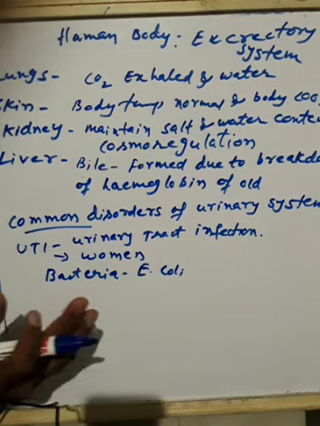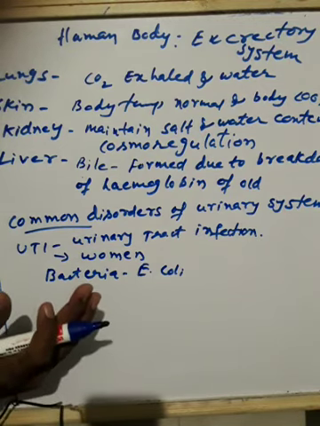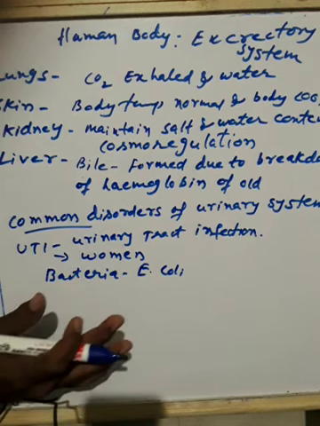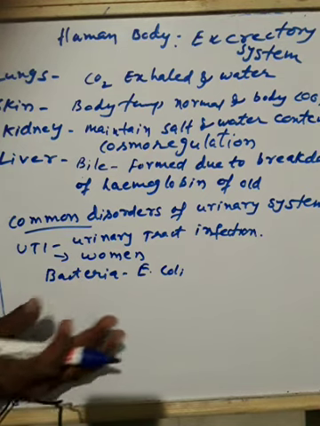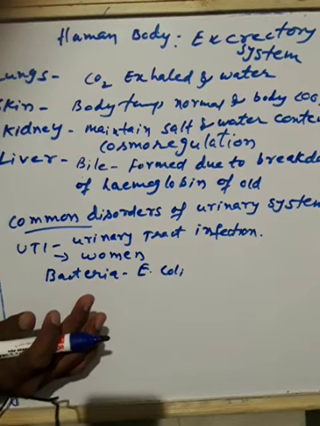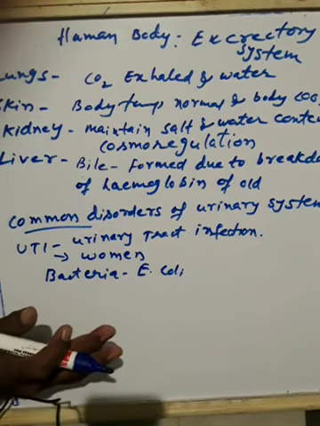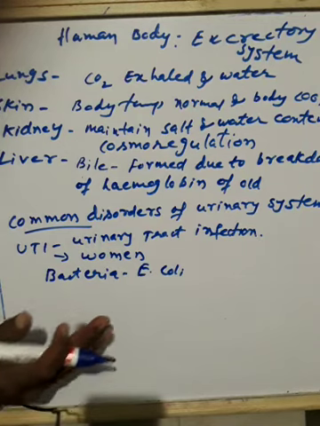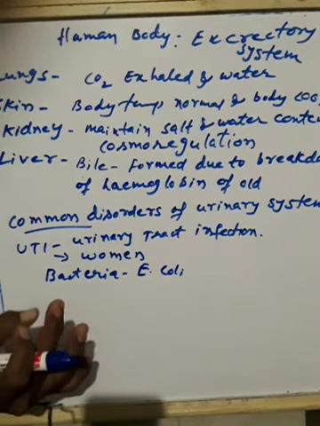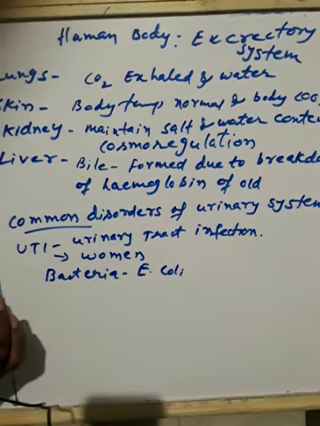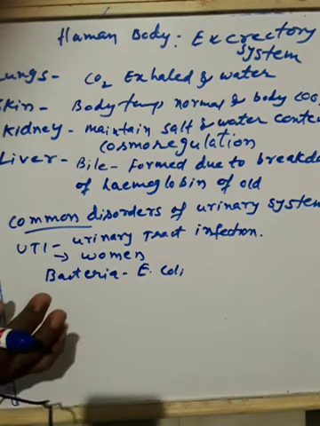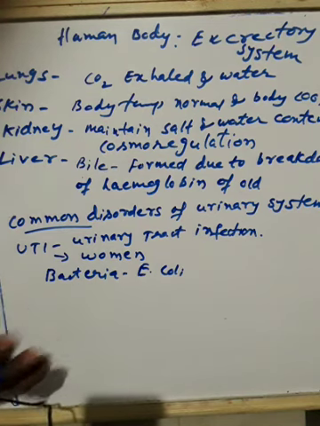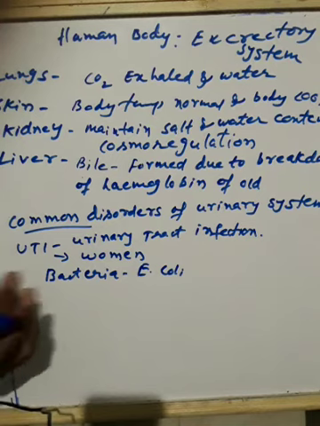Okay. So what is important? What are the measures we can take? First of all, personal hygiene is the best measure. We should personally take care of our health. Drinking sufficient water is advisable to flush out the bacteria, and treatment with antibiotics is recommended. Three important things are there: personal hygiene, sufficient drinking water, and antibiotics should be taken to treat this.